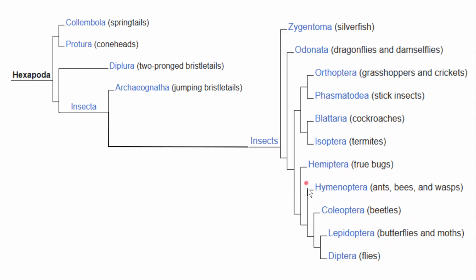Hemiptera are true bugs. So I want you to know that the subclassifications inside of insects are highly variable and really interesting. If you went into each of these subgroups, like the Coleoptera, there is just so much variation inside of beetles in their body shape and their color and their habitat that is just fascinating. So if you like bugs, if you want to study bugs, you can become an entomologist, and they are people who study insects.